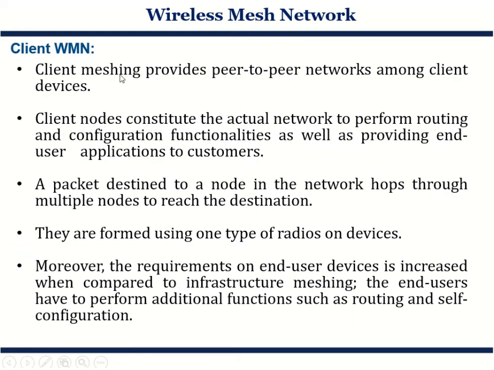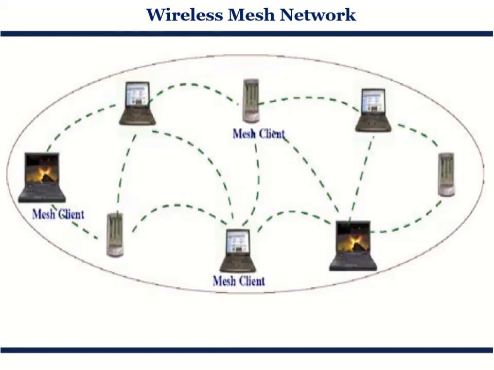Next, moving ahead, we have the client wireless mesh network. As the word suggests, there will be peer-to-peer networking among the client devices. The client nodes constitute the actual network to perform the routing and configuration functionalities. So a packet destined to a node will hop through multiple nodes before reaching the destination. There can be one type of radio on the device. So this is how the client WMN will interact, and you can see the depiction here. The mesh clients are interacting among themselves, and hopping of data takes place until it finally reaches the destination.